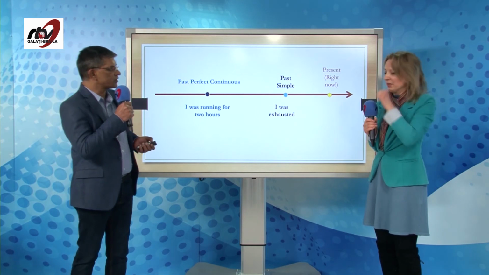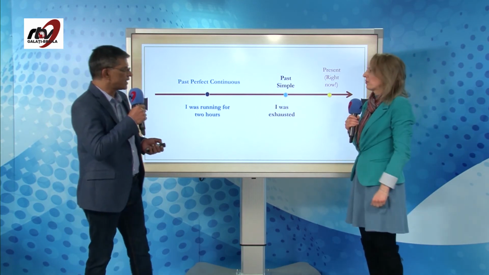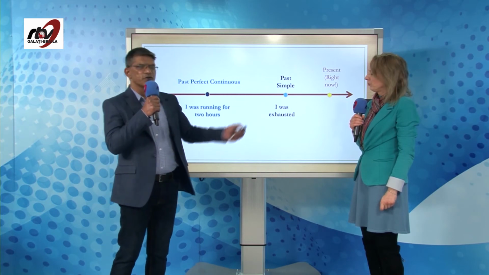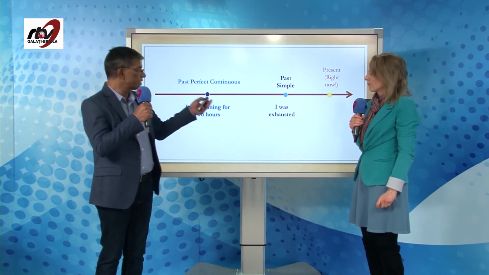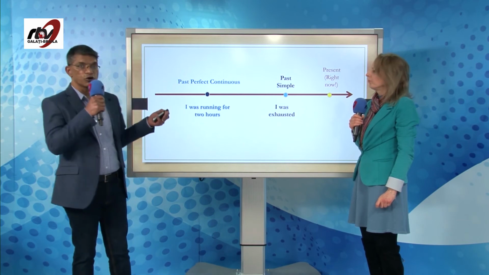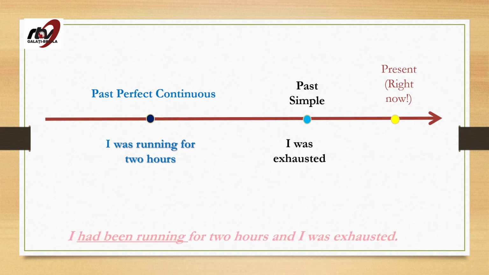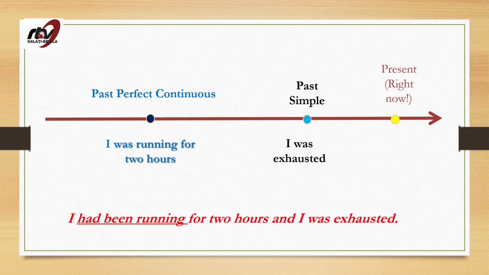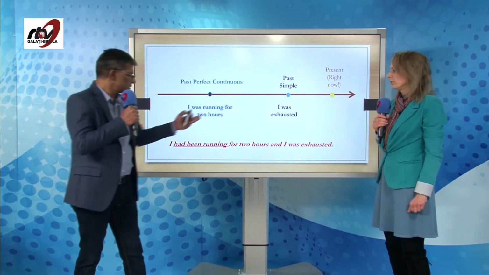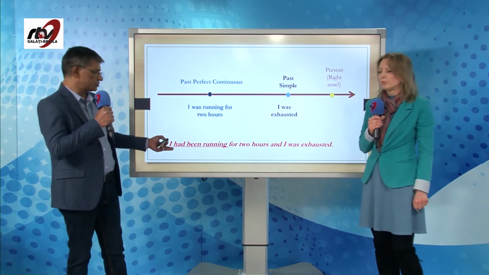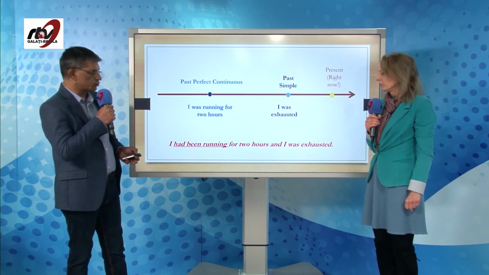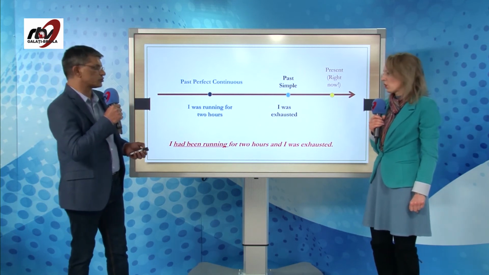Once again, Gabriela is right there in the present. Yes, I'm in the present. And in the past, I was feeling very exhausted. But why was I feeling exhausted? Because I was running for 2 hours. That means running for 2 hours, past action of this past action. So I had been running for 2 hours and I was exhausted. First action in the past, action before the first action, running. So I had been running for 2 hours and I was exhausted.